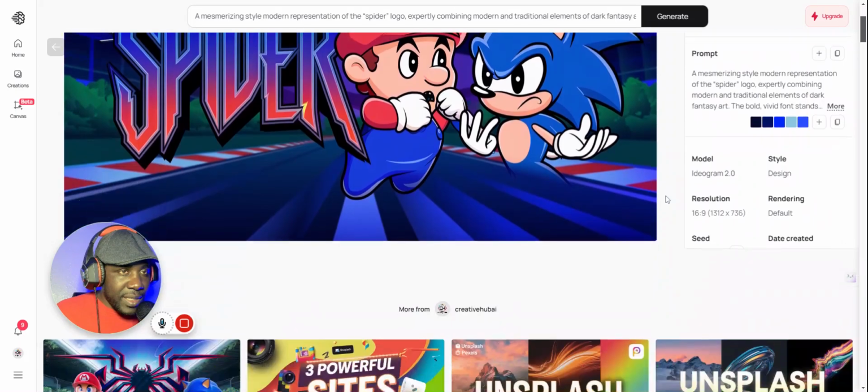All right, so that is how you use Ideogram, guys. This is just one of many software that creates images with AI, and I'm going to be showing you guys some more in my next videos. I just wanted to show you about Ideogram.